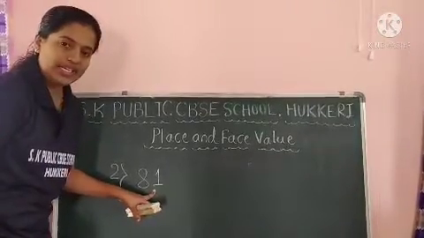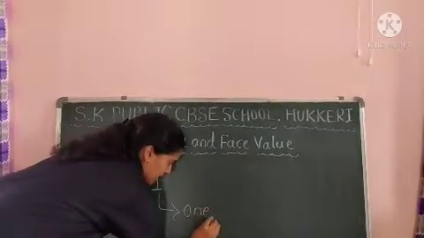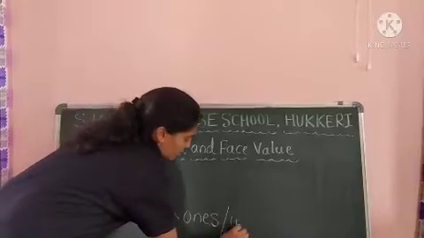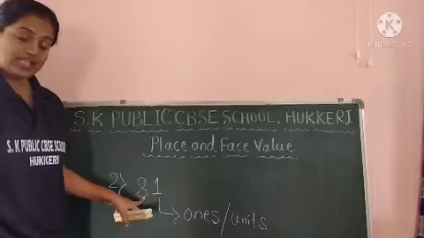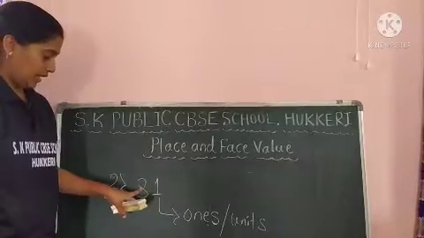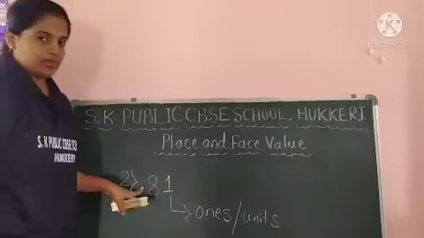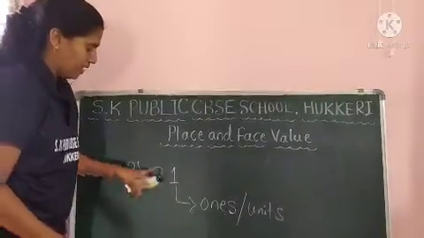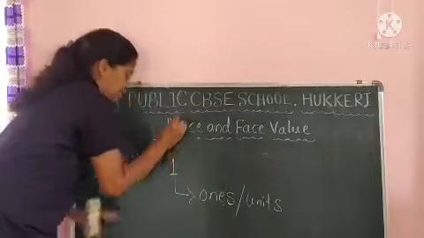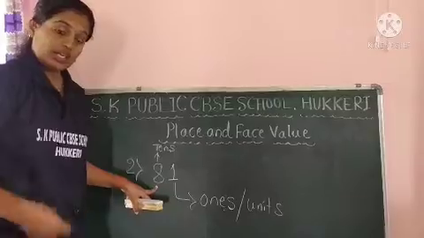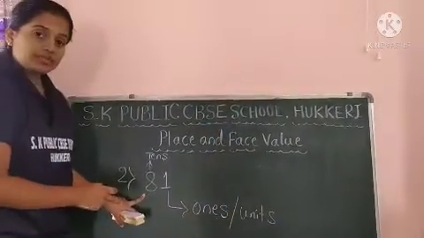Okay, this 1 is in ones place or units place. And this 8 is in tens place. Ones, tens. If here one more digit is there, then that is in hundreds place. I will tell you that also. This 8 is in tens place. Okay. Now here you can see how many tens are there.